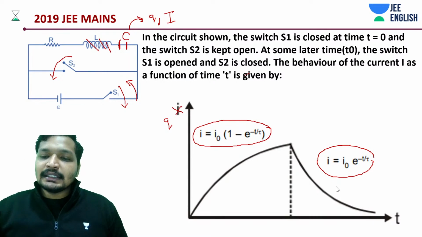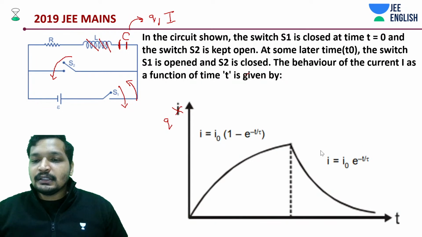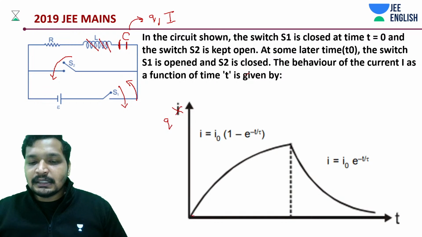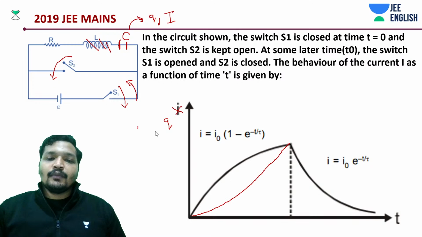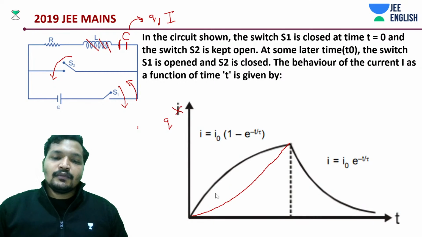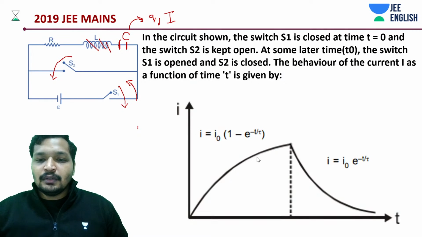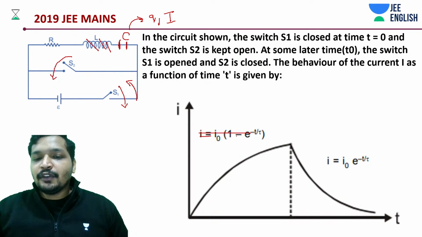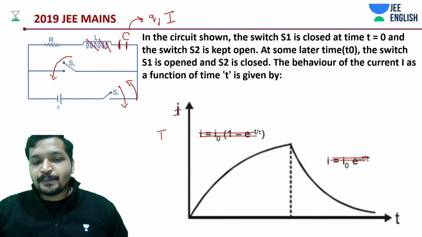Don't get confused in the exam. This can be one of the things that can be confusing you. Your current graph would not look like this. Current graph would be looking something like this, like a mirror. What I'm saying is, just forget these things for now. Let's say it's current for a capacitor.